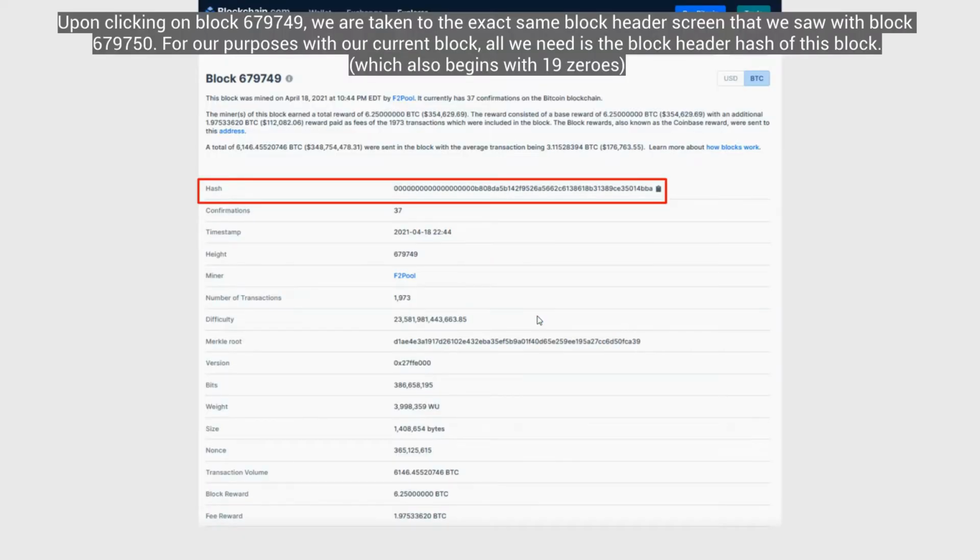Upon clicking on that block, we are taken to the exact same block header screen that we saw with block 679,750. For our purposes with our current block, all we need is the block hash of the previous block. Again, as you see, that one started with 19 zeros too.